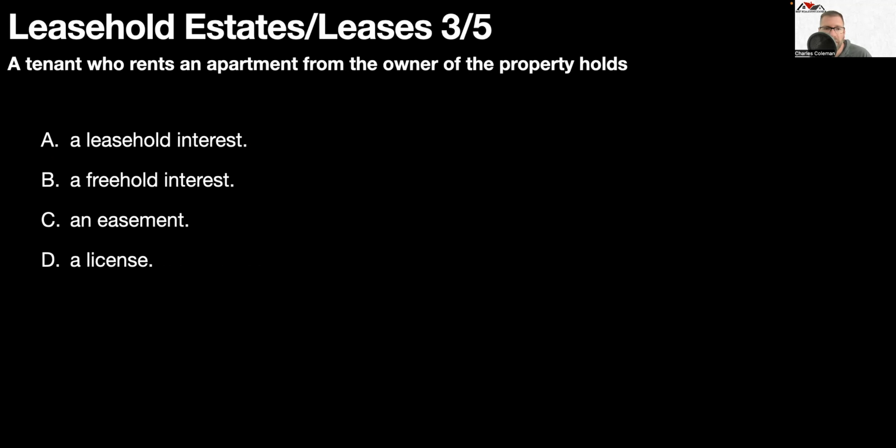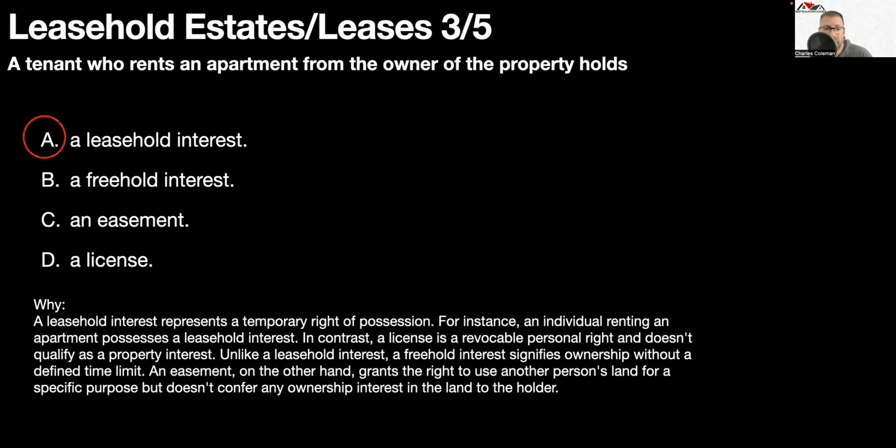Question number 3: a tenant who rents an apartment from the owner of the property holds a leasehold interest. A leasehold interest represents a temporary right of possession. For instance, an individual renting an apartment possesses a leasehold interest. In contrast, a license is a revocable personal right and doesn't qualify as a property interest.